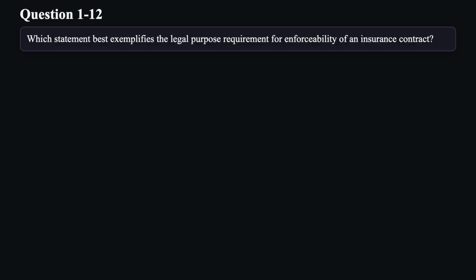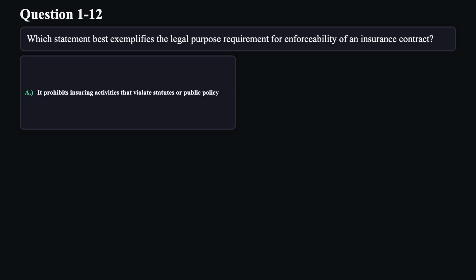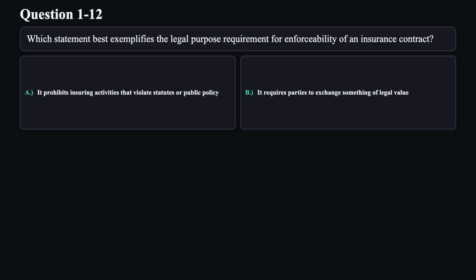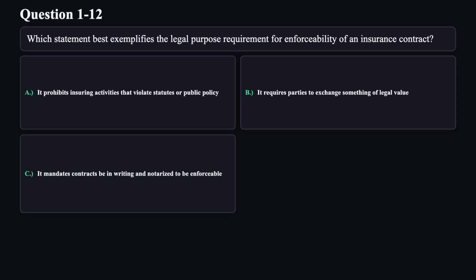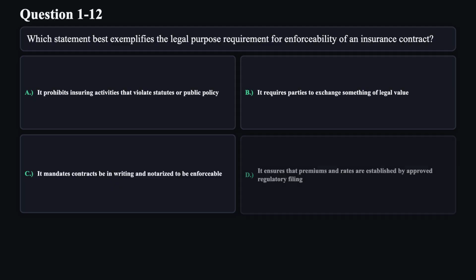Question 12. Which statement best exemplifies the legal purpose requirement for enforceability of an insurance contract? A. It prohibits insuring activities that violate statutes or public policy. B. It requires parties to exchange something of legal value. C. It mandates contracts be in writing and notarized to be enforceable. D. It ensures that premiums and rates are established by approved regulatory filing.